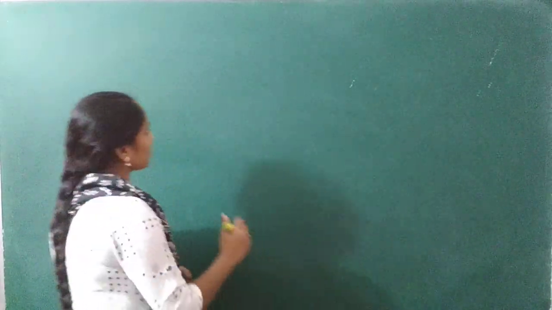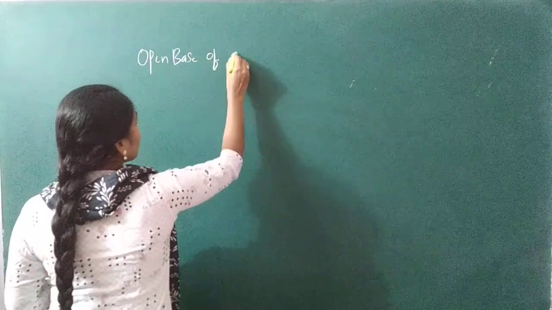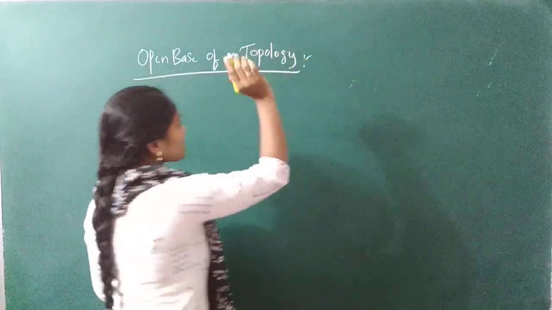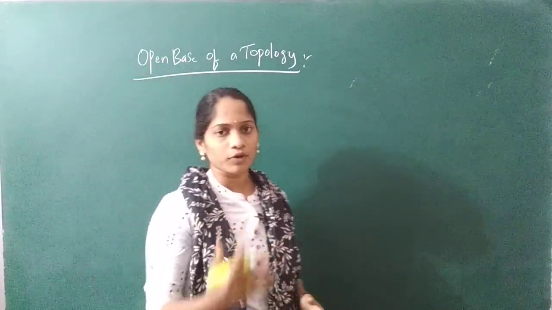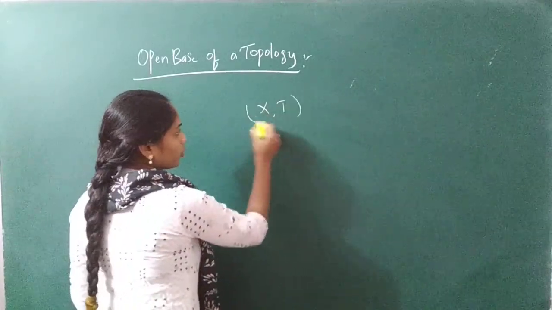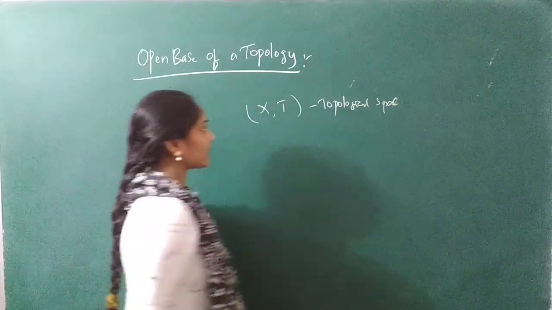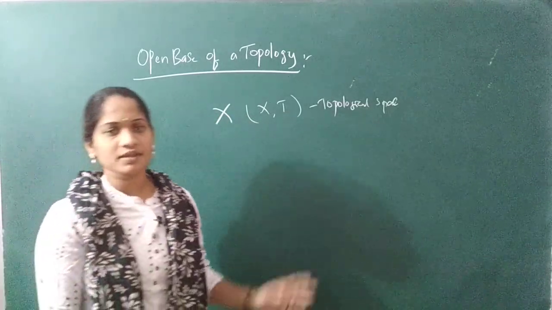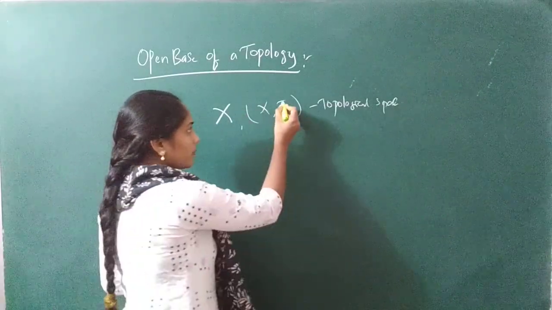First we'll discuss the open base of a topology. What is that? Now we are going to deal with the definition of open base. So I'm going to take (X, tau) to be a topology. First of all, you have some topological space. Now I have taken X. In some textbooks you can represent it by capital X, or by the algebraic structure (X, tau) or (X, T).